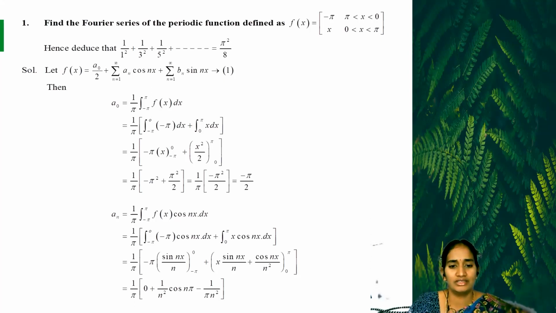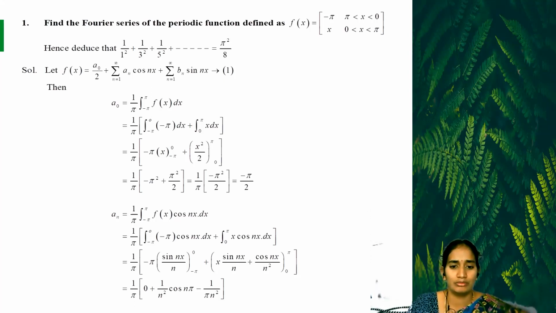Here the integral from 0 to pi of x cos nx dx: the function is x into cos nx, so we apply the uv formula, integral u dv equals uv minus integral v du. Here u is x and dv is cos nx.